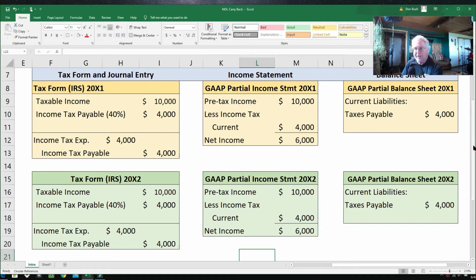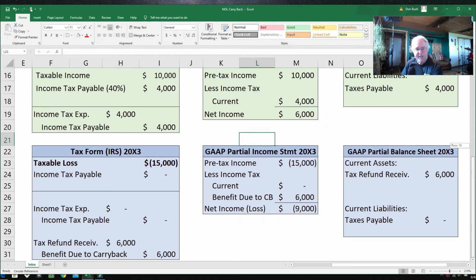Now here's where the story gets a little different. In the third year here, folks, the construction company suffers a loss. According to their tax form, they had a loss. I don't know why they had a loss, but they had a loss. And so the taxable loss here is $15,000. And so the income tax payable this year is 0. You only pay taxes when you make a profit. You don't pay taxes when you have a loss. And so the journal entry that we were making looked something like this: income tax expense, income tax payable, and it is 0 because no tax is due.